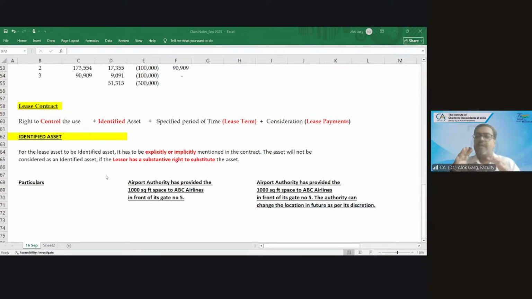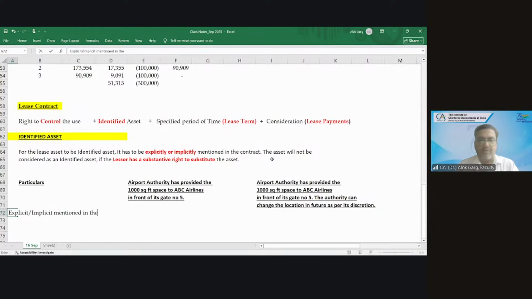Okay. So friends, you must have seen the airline counters in front of the gates also. So this airport authority has provided 1,000 square feet space to ABC airline in front of gate number 5. So tell me whether it is explicitly or implicitly mentioned in the contract.